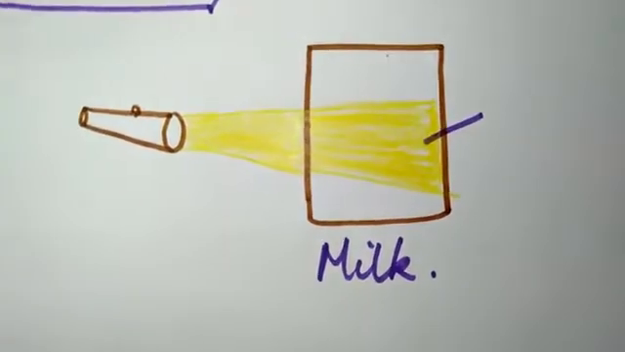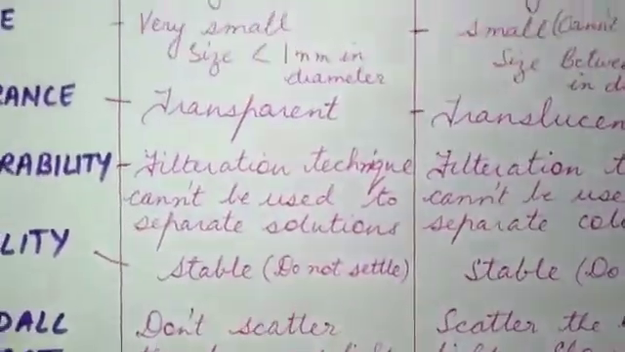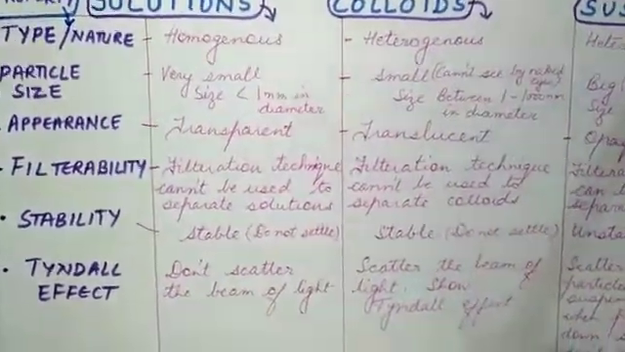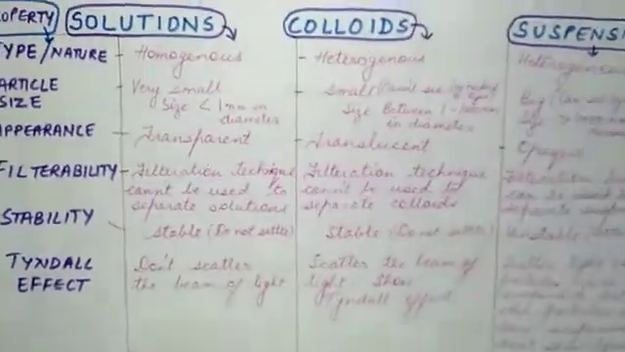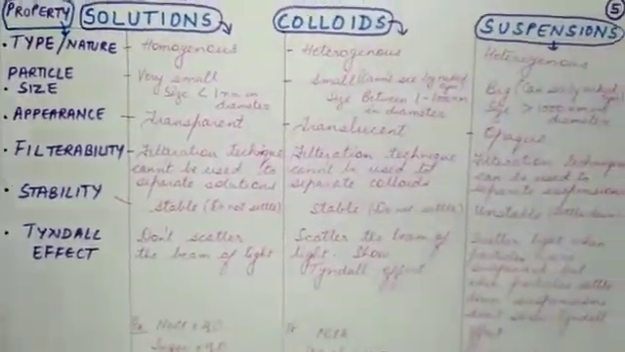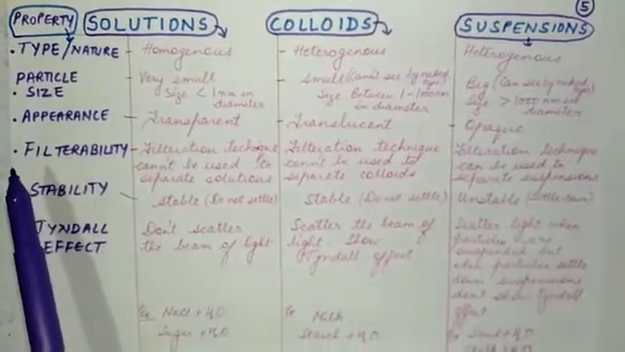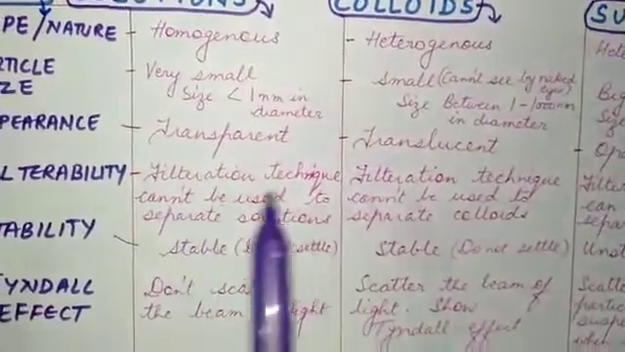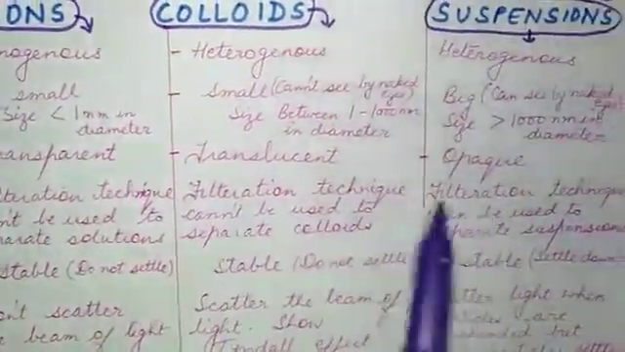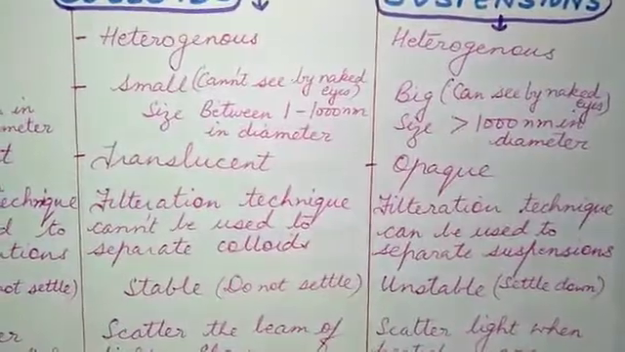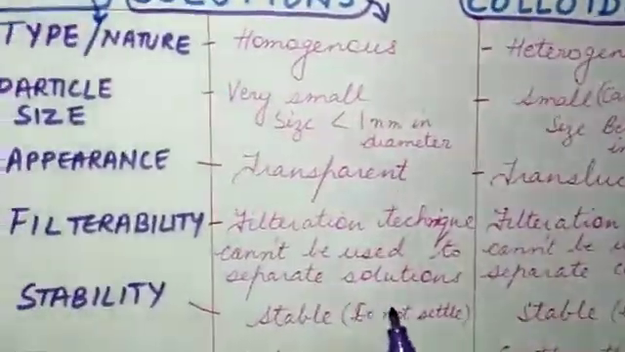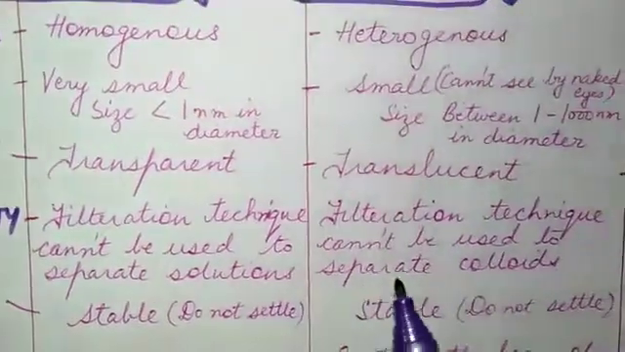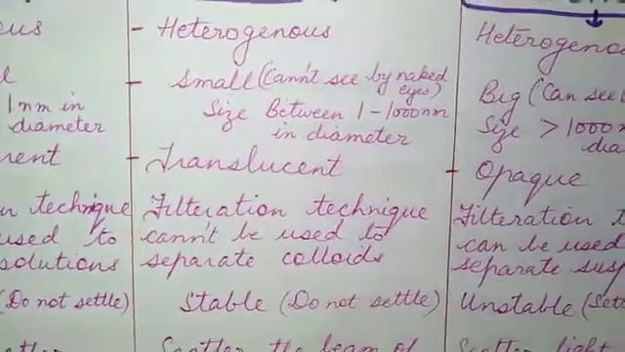Okay, now we have done the comparative study here. This is a comparison between solutions, colloids and suspensions. This is the difference between suspension, solutions and colloids. The first one is the nature. Solutions are homogeneous, colloids and suspensions, both of them are heterogeneous. Then when we talk about the particle size, the size of the particles in solutions is very small. Colloids are bigger than the solutions but smaller than the suspensions, and suspensions are the biggest one.